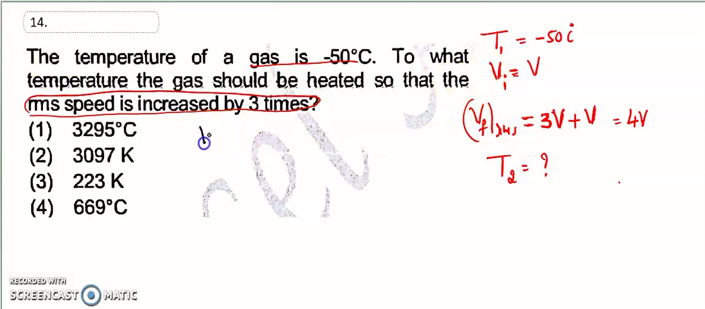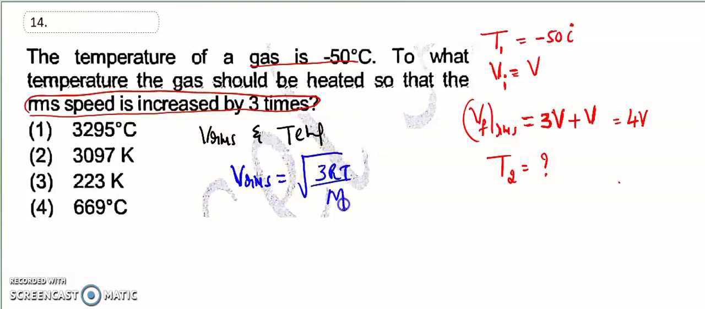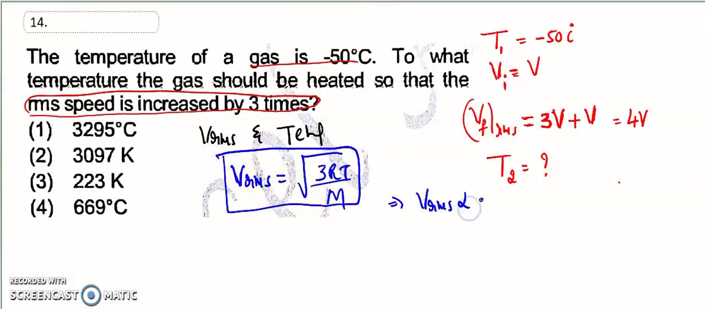What is the relationship between VRMS and temperature? Let's take the relation. That relation is VRMS is equal to square root of 3RT divided by m. So this is the RMS speed equation. How is the RMS speed related? VRMS is directly proportional to the square root of T.